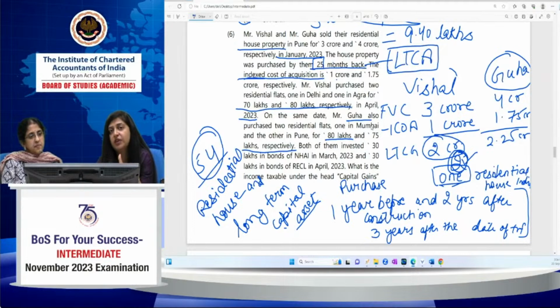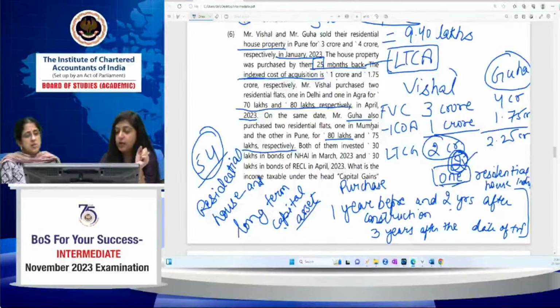He can claim exemption under section 54 only in respect of one residential house property in India. And the condition of purchase 1 year before and 2 years after is already met there, because they sold their property in January 2023 and purchased the property in April 2023, that is within the time frame of 2 years after the date of transfer.